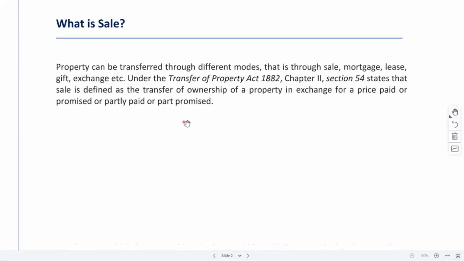So what is sale? In general, when we say selling something, right? What is sale?